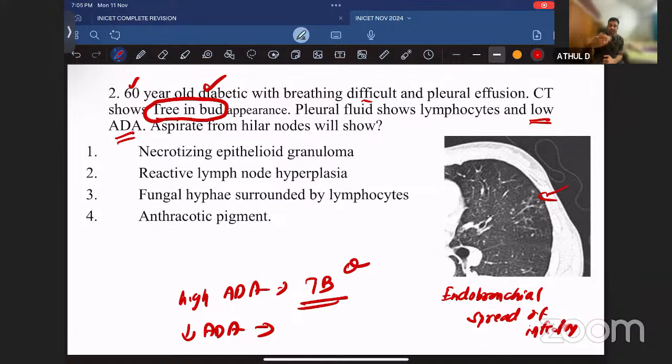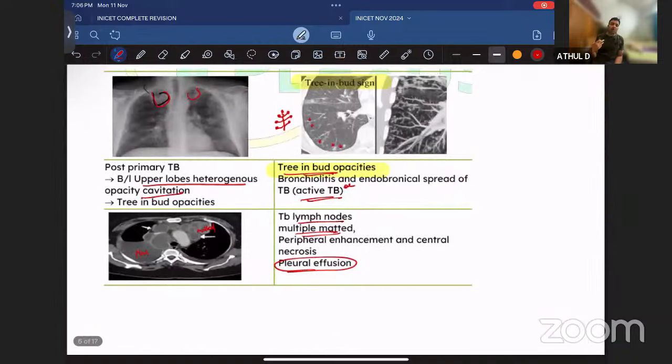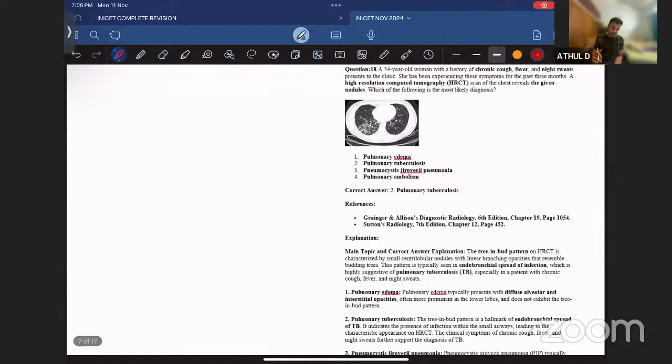So if the question had a high ADA level, then it should be necrotizing granuloma, and if it is a low ADA level, then our answer should be fungal hyphae, because mostly it will be associated with some fungal infection. That should be the concept. So it will completely depend upon the question. Usually we read that tree in bud appearance is seen in active TB because of endobronchial spread, but it can be seen in many other infections, bronchiolitis, and other associated conditions. That is the take-home point.